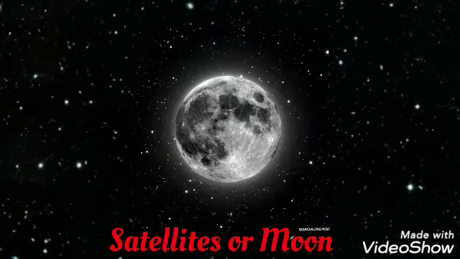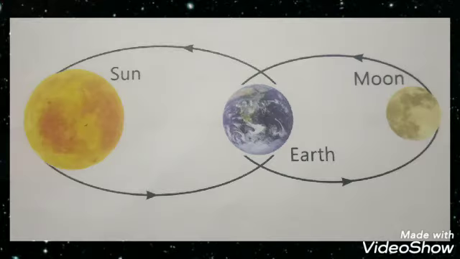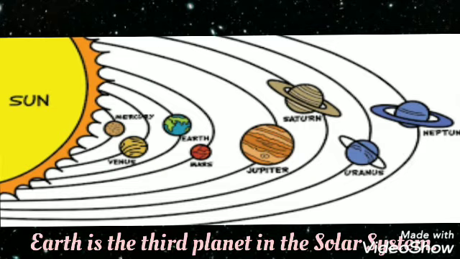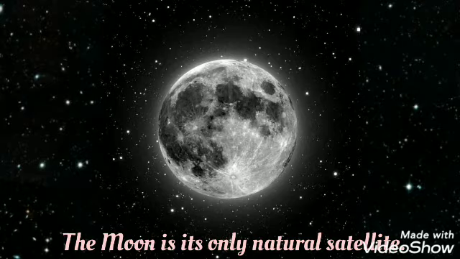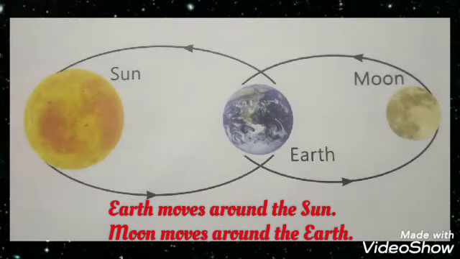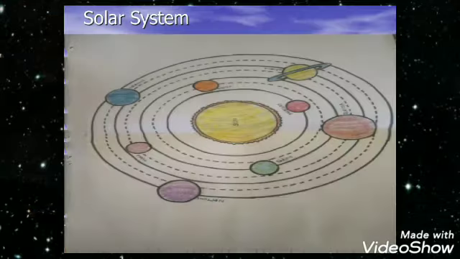Satellites or moon, they move around their planets. Our earth is the 3rd planet in the solar system. The moon is its only natural satellite. It goes around the earth. So earth moves around the sun and the moon moves around the earth.